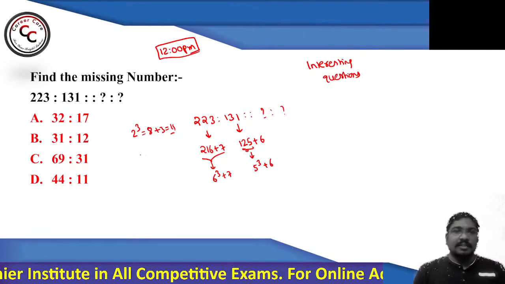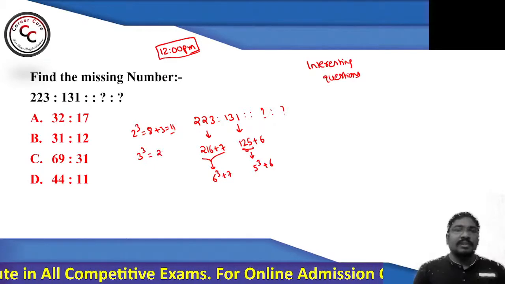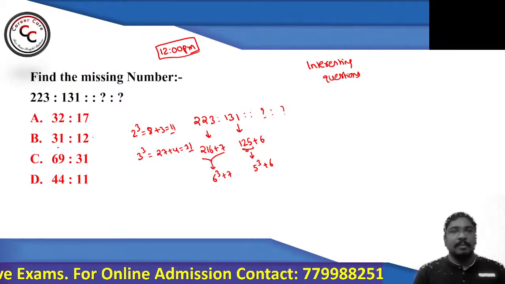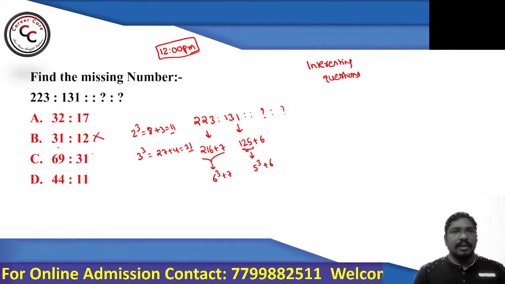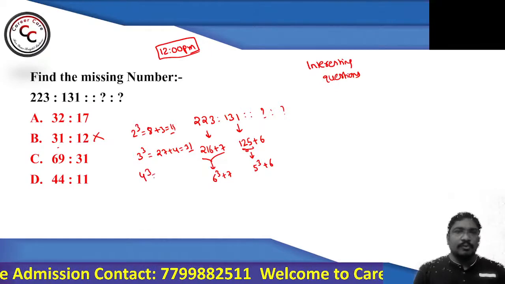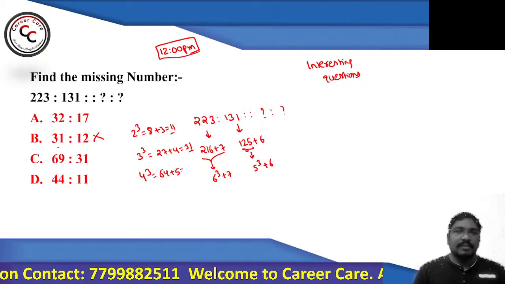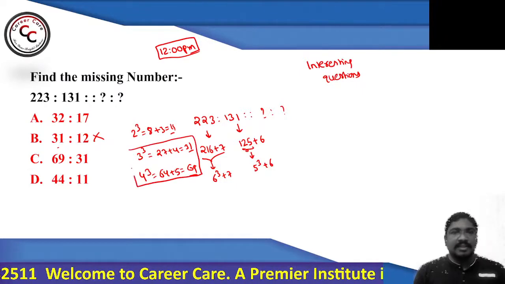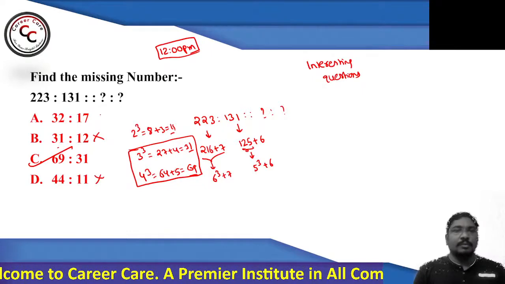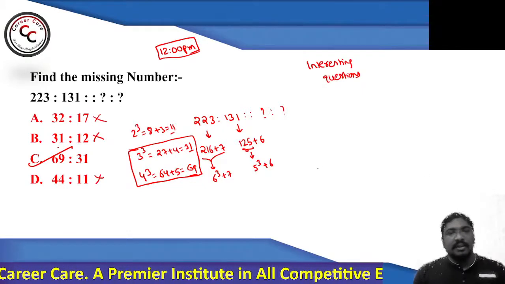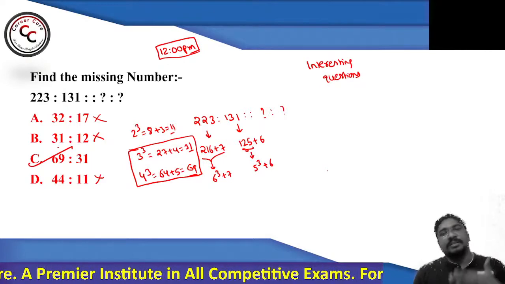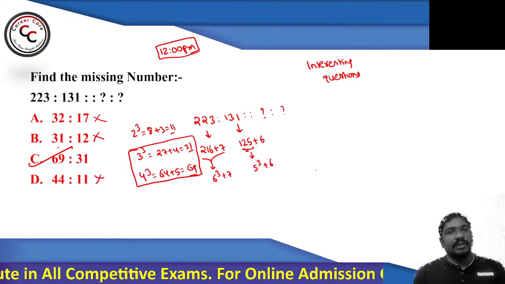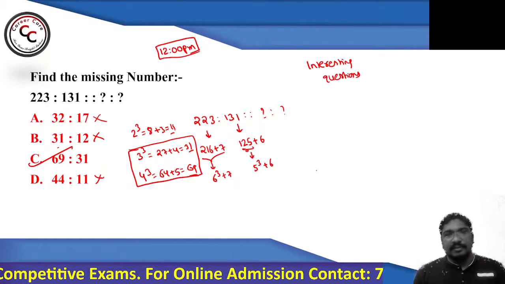Similarly, 3 cube is 27. 27 plus 4 is 31. So here you can find 31, but here 12, no chance. Okay, let's see any other logic. 4 cube is 64. So 64 plus 5, you can call it 69. And this is satisfying 69 and 31. That means you can go with option number C. So 4 cube is 64, 64 plus 5 is 69. Similarly, 3 cube is 27, 27 plus 4 is 31. As simple as that.